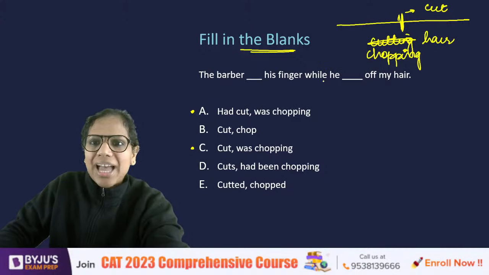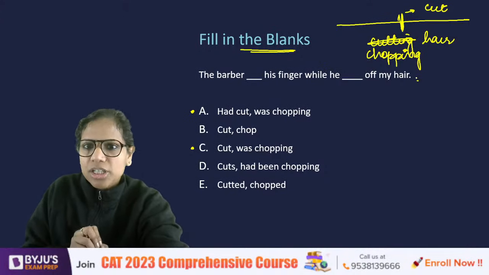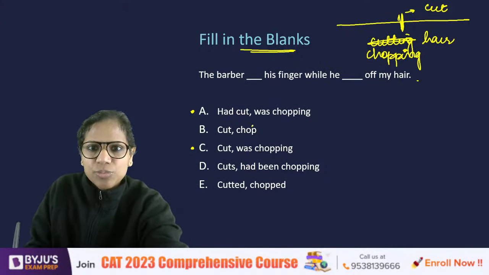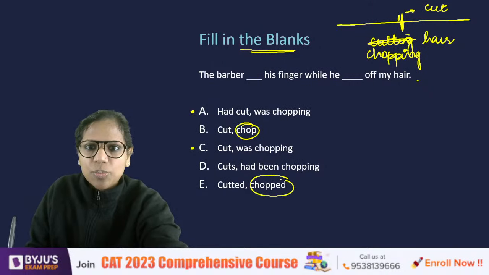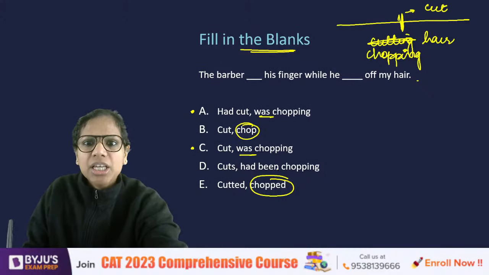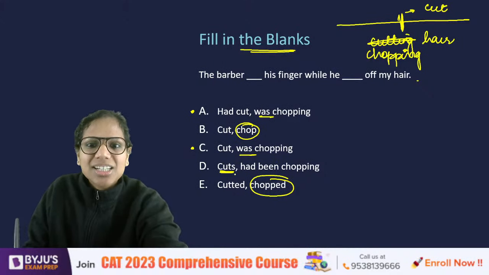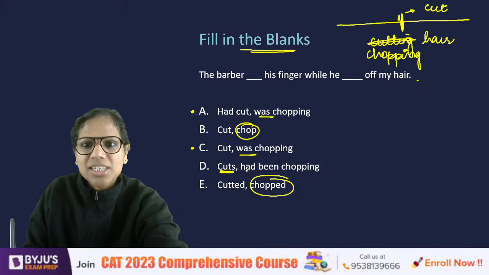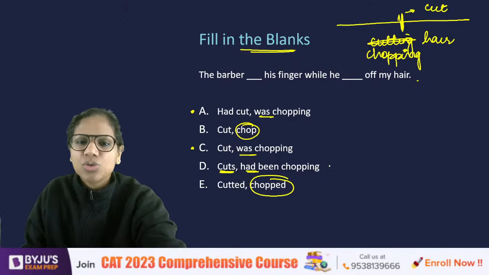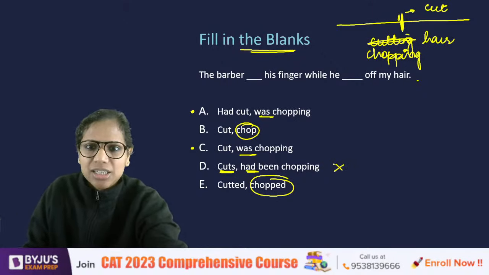So the action that is in progress should be in the continuous tense. It can't simply be chopped. It has to be in the continuous tense. Then this says cuts, which is present simple, while this says had been chopping, which is past. So there is inconsistency. Eliminated, eliminated, eliminated.